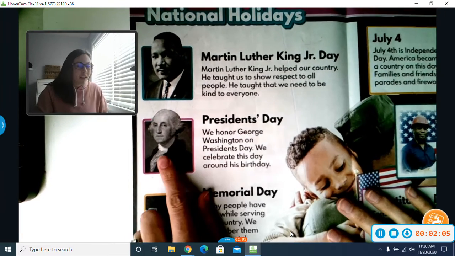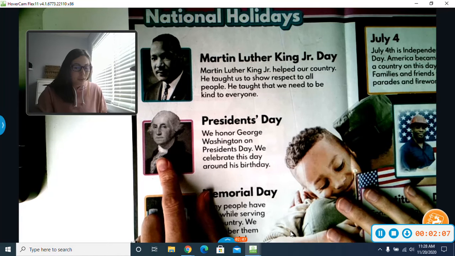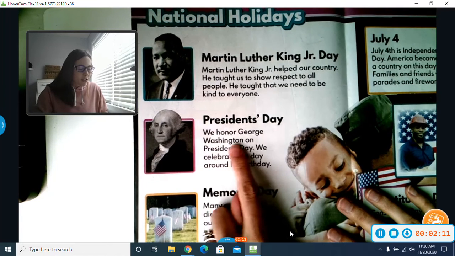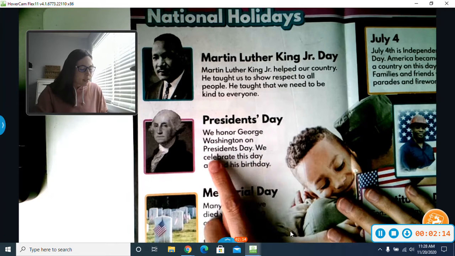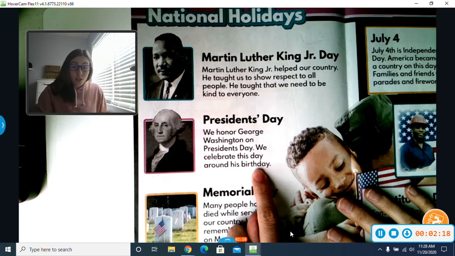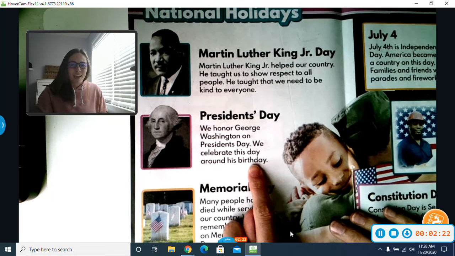Next we have President's Day. Okay, and here's a picture of George Washington. We honor George Washington on President's Day. We celebrate this day around his birthday. So they chose to make President's Day on George Washington's birthday.